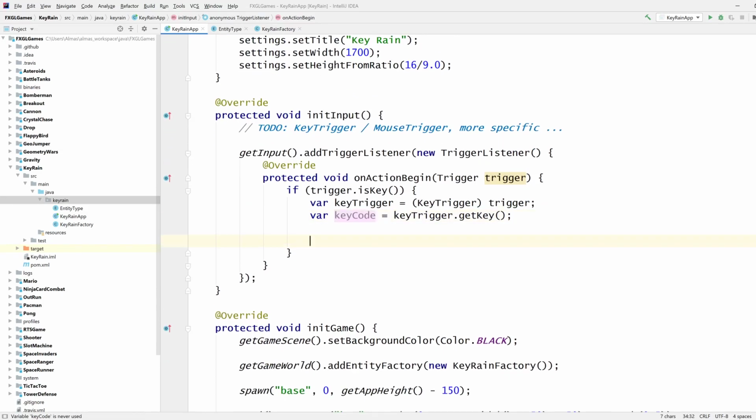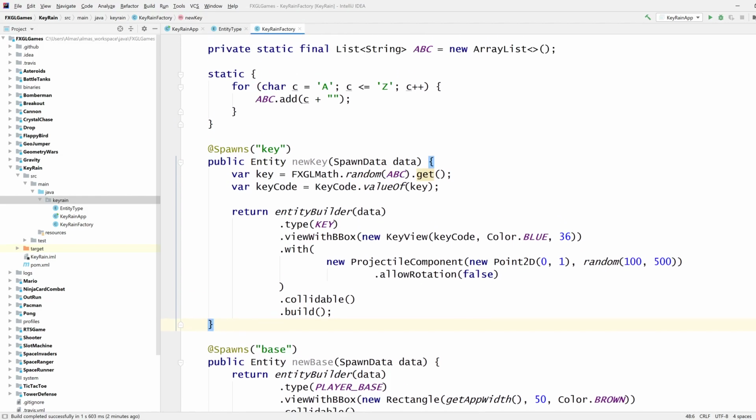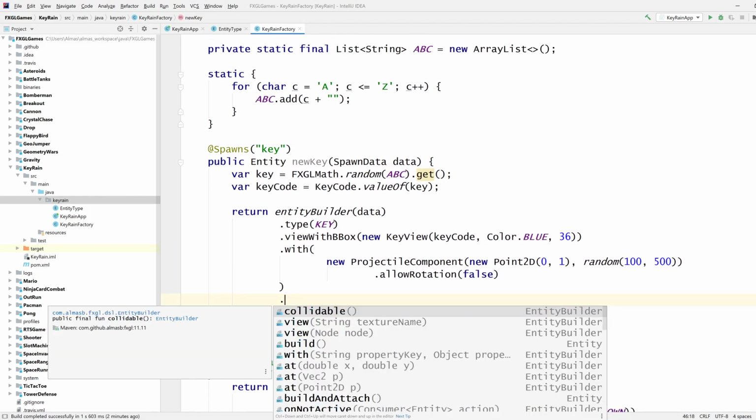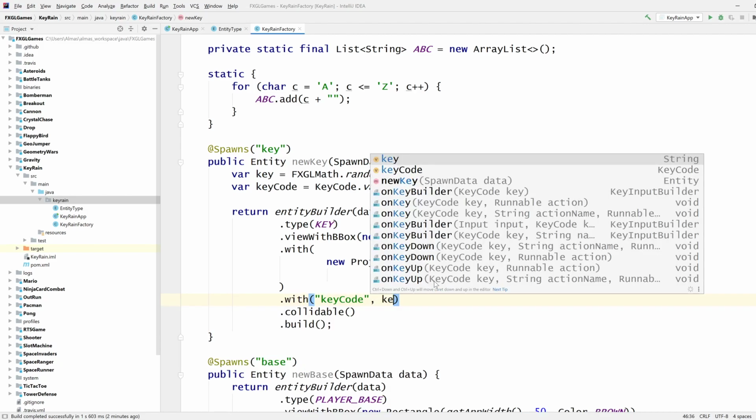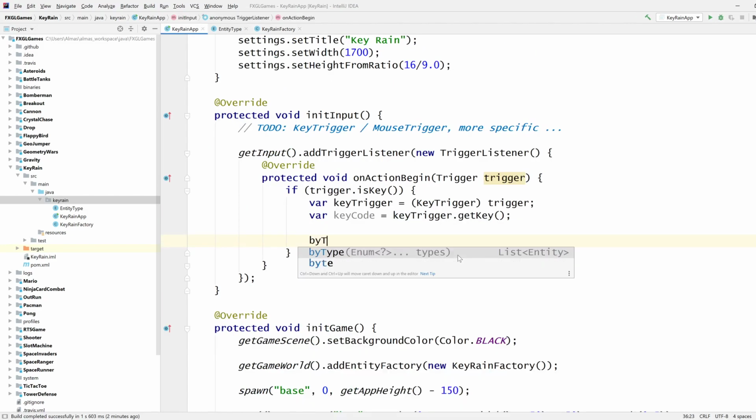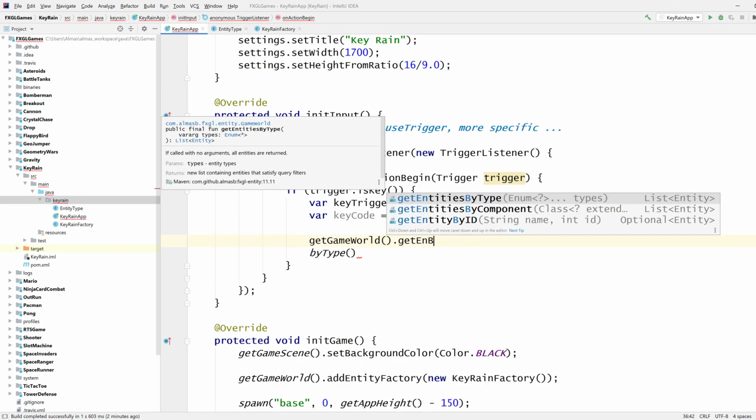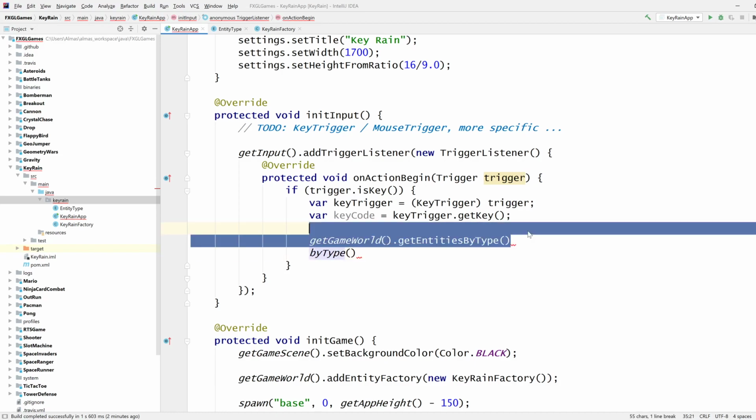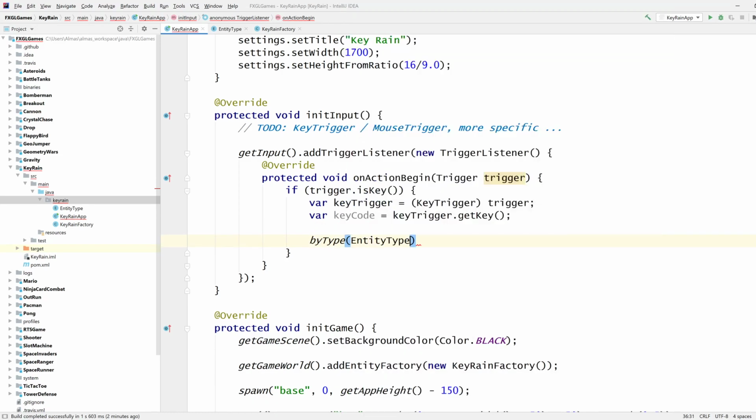Now, how do I compare this key code against the thing that is in the game world? So new key, I guess the simplest thing to do is just to add a property called key code and then pass the key code that way. And then every key entity is going to have a key code property in it, which means I can do by type. This is just a shortcut for get game world, get entities by type. So these two are exactly the same thing. And the type is key. Let's import this thing as well.